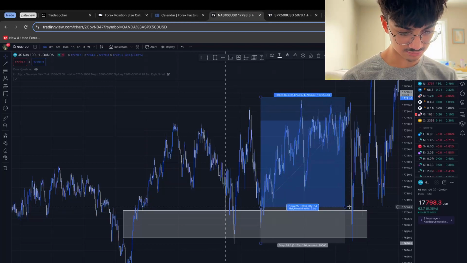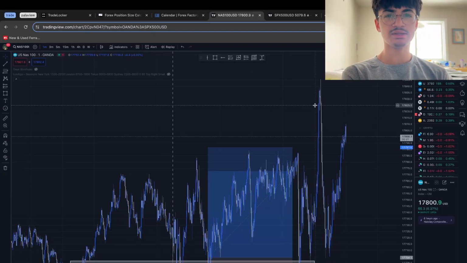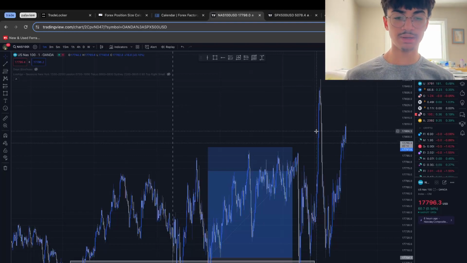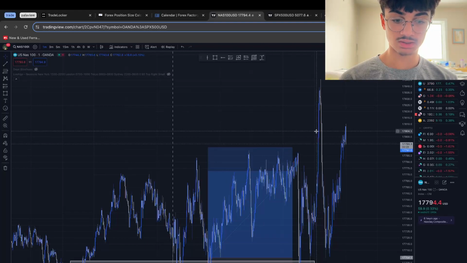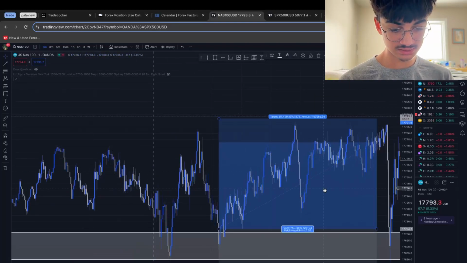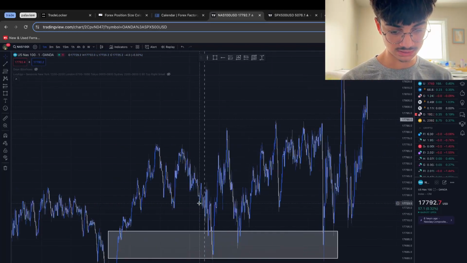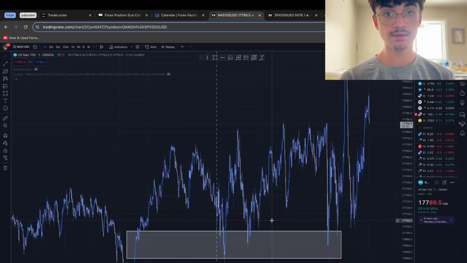And as you can see here, right when Powell started speaking, we had the manipulation leg. And then this was during a presentation by Simon Smith, I believe. I was listening in today. He was discussing the bell curve of inflation compared to unemployment and why that model doesn't work as well anymore. And that's kind of this volatility here. But as you can see, there's not much movement on days, especially AM sessions, before we have Powell speaking.